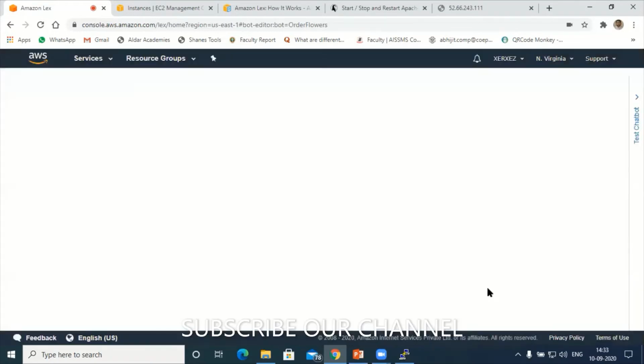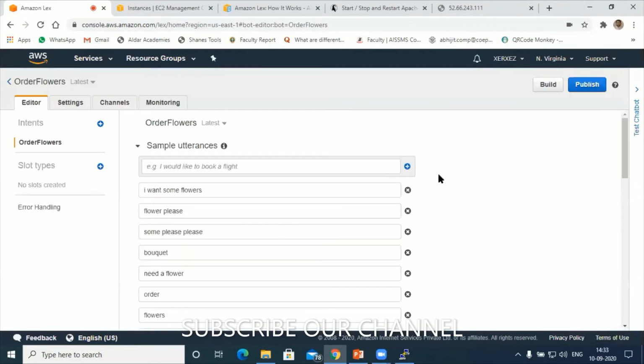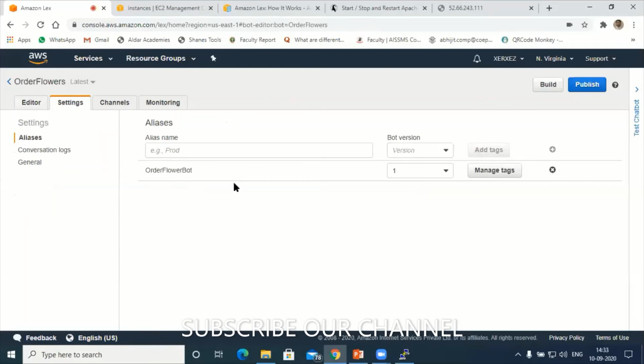After closing, since all my activity of designing the bot I can do using this editor option, next there is an option called settings. Under settings we have the intents and utterances we are creating, the log file, general settings, everything we can manage from here.